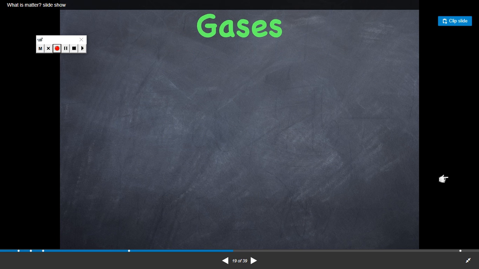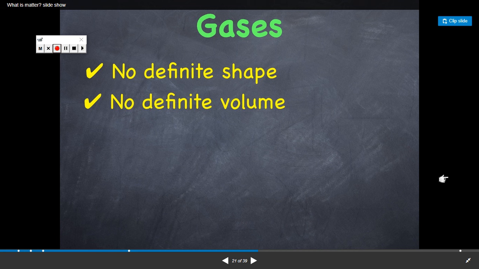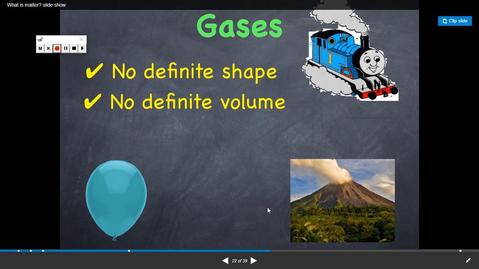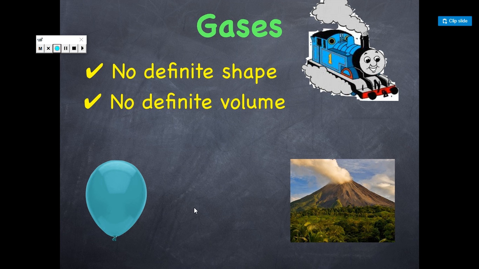Gases. For gases, there is no definite shape and no definite volume, of course. Yes, the air inside the balloon, the smoke that is going from the volcano, the smoke that is going from the train, all of these don't have a definite shape or a definite volume.